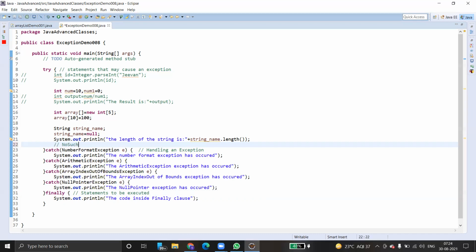No such element exception is frequently raised in testing or automating an application. Let me know if you have any questions on exceptions. I will explain.